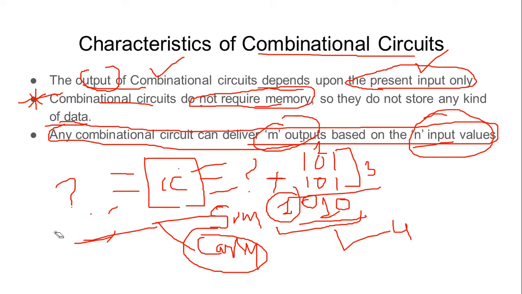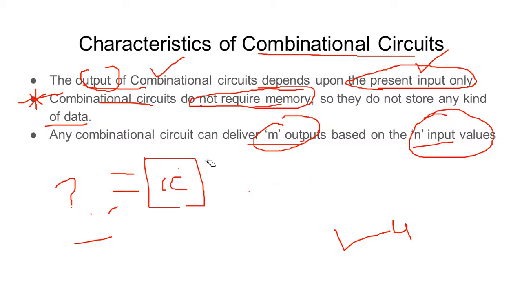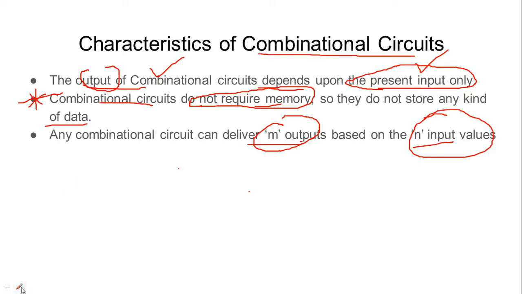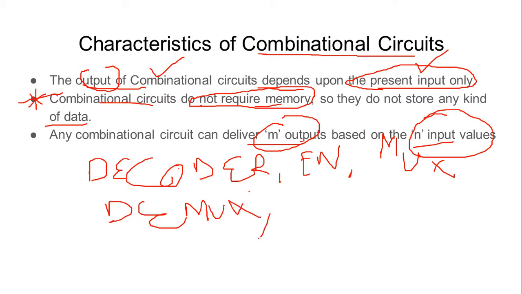Other than the adders, there are other examples of combinational circuits too. For example, a decoder is a very good example of a combinational circuit, right? Decoder, encoder, then muxes, multiplexers. These are all examples of combinational circuits. Adders and arithmetic subtractors are also examples of combinational circuits.